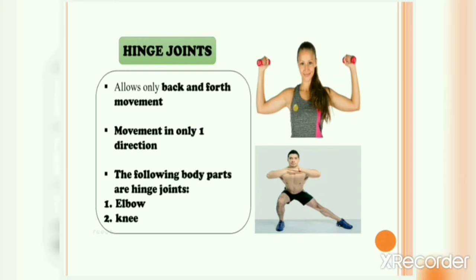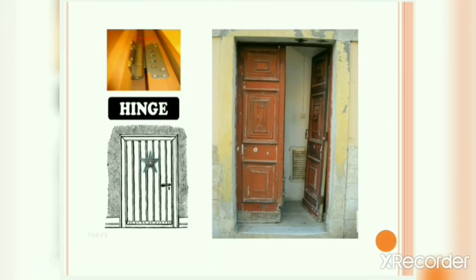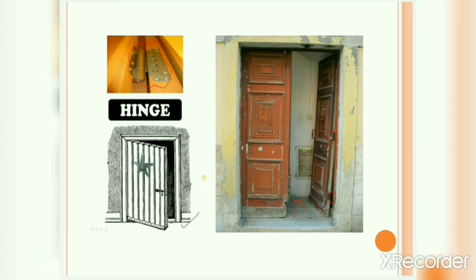Hinge joint. Let's first understand why this joint is called a hinge joint. If you look carefully, this particular structure present in your door is called a hinge, okay? And due to this hinge, it allows movement of the door only in one direction. For example, this door can open only inwards. It cannot open in the outward direction. And this particular door can open only in the outward direction, not towards the inward direction. So a hinge basically allows movement only in one direction.